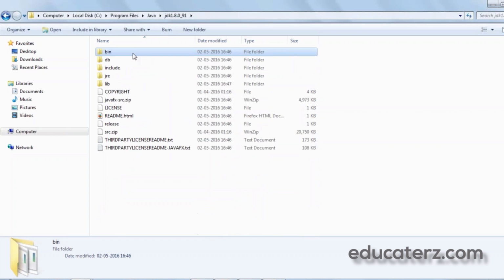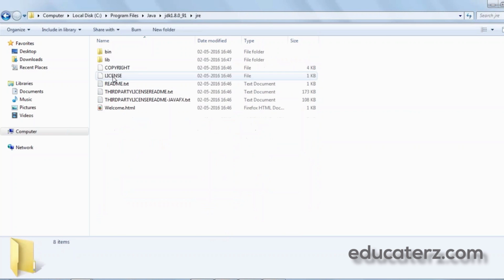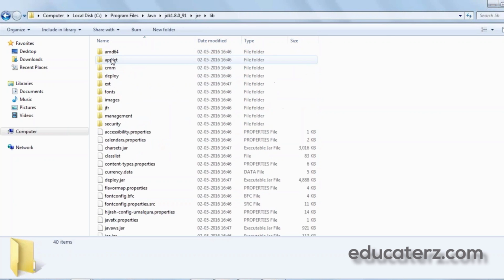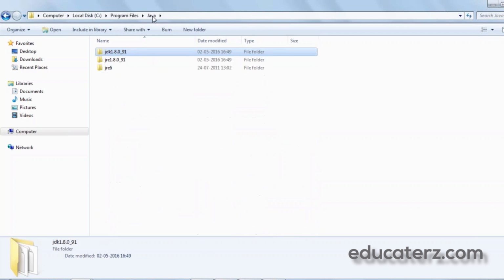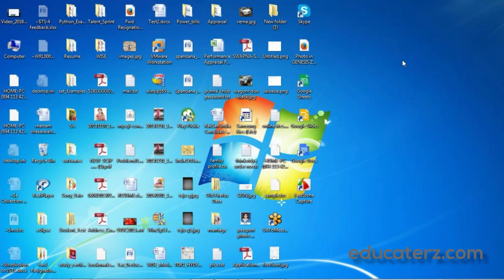In JDK itself, you can also see JRE, wherein you can see the libraries required for developing applets and normal Java applications also.